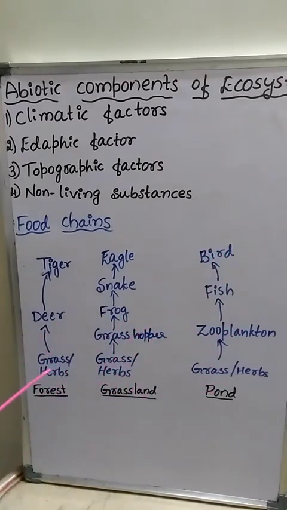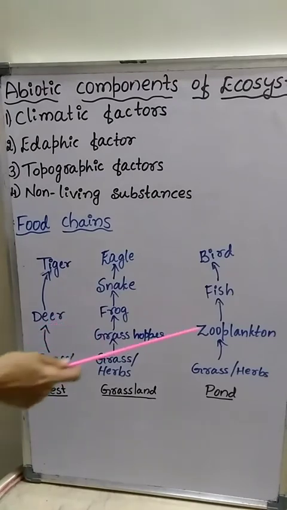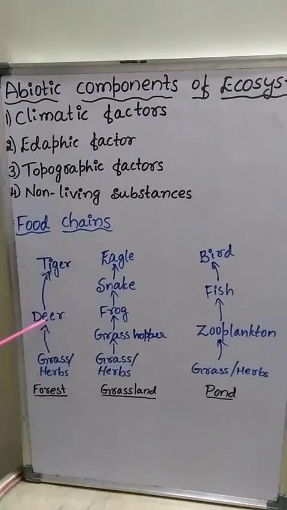Here you can observe the presence of producers at the foundation level. Grass or herbs are the producers which form the foundation of the ecosystem, and these producers always support the herbivore population. See, these are herbivores. Deer directly eat plant materials like grass, herbs or small shrubs.